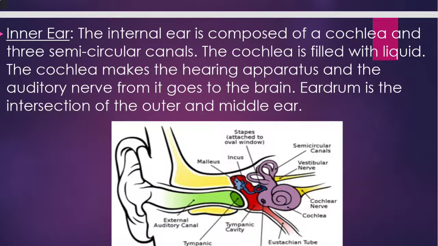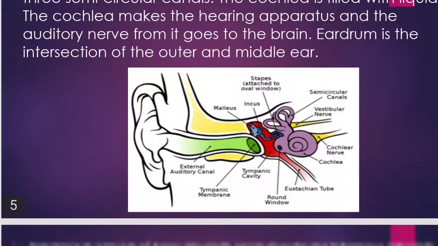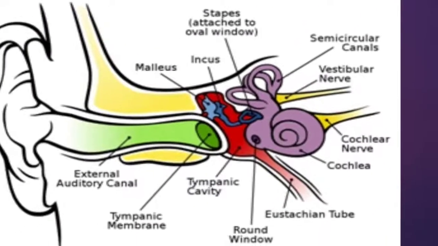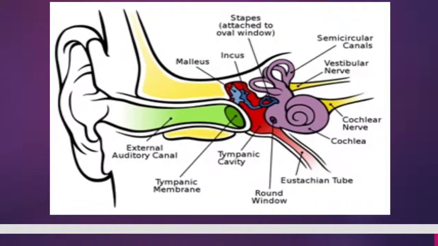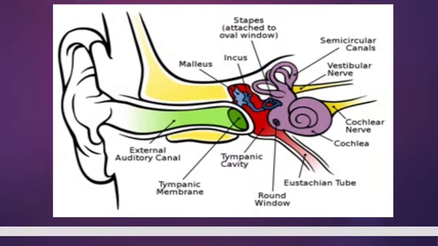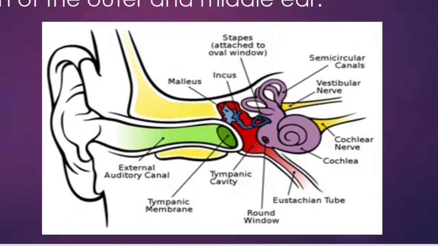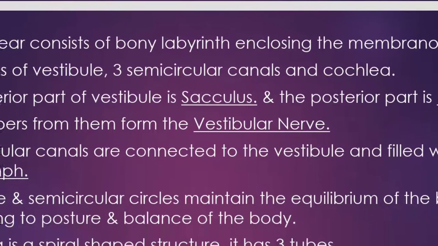Eardrum is the intersection of the outer ear and the middle ear. Yes, outer ear and middle ear both are connected by the eardrum, the tympanic membrane. Okay children? Eustachian tube, can you see? That is going to the throat. Okay. Now whenever we put drops, we can feel its taste, isn't it? Internally they are connected.